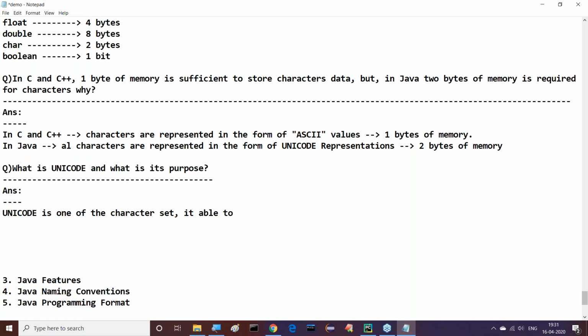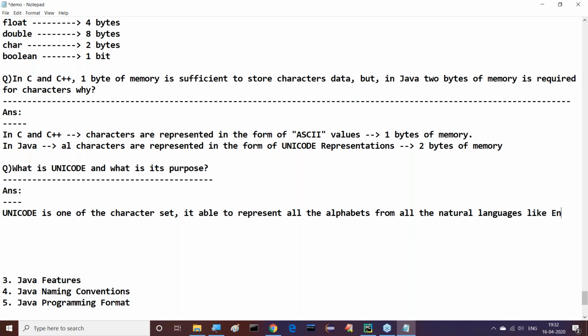What is its greatness actually? It is able to represent all the alphabets from all the natural languages.